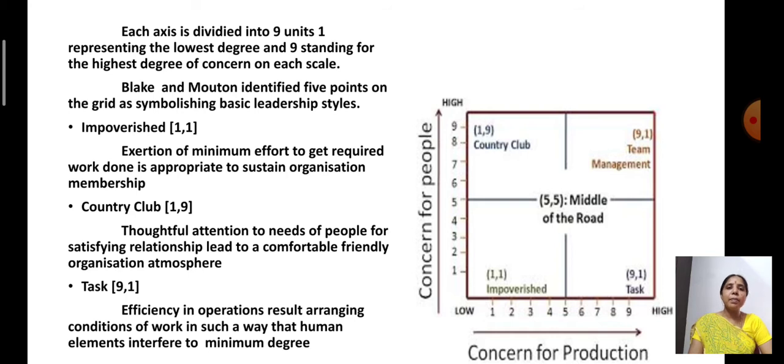Now in the first leadership style, minimum effort is extracted from the people to get the work done, so that they can sustain in the organization. I said degree 1 means lesser degree. So they are exerting lesser pressure on people and lesser pressure for production. So both are given equal importance. People and production both are given equal importance without having more pressure on the employees.